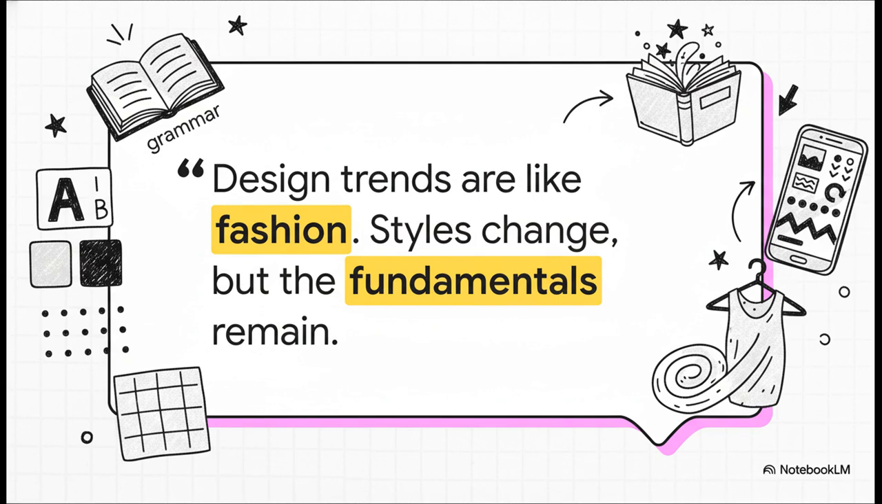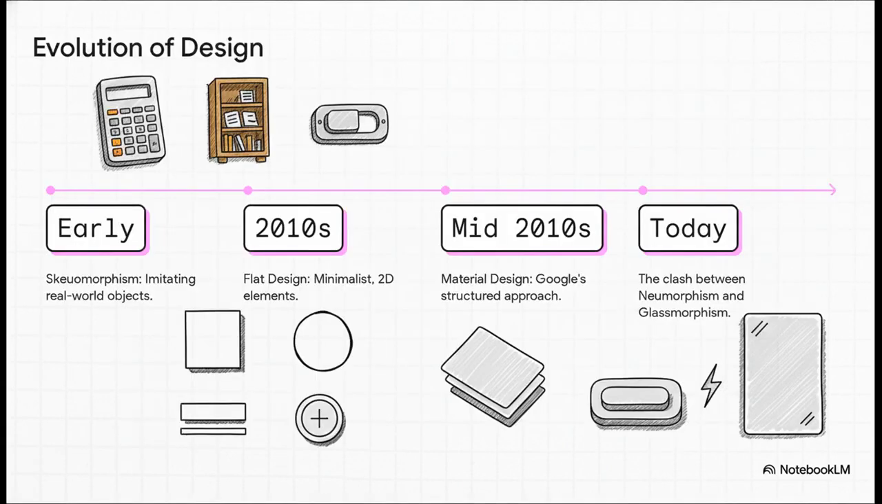Core design principles, things like hierarchy and contrast, they're like the grammar of a language. They just don't change. But design trends? Well, they're the popular novels written with that grammar. The stories change all the time, but the rules that make them readable, those always stay the same. And just like popular novels, boy, have design styles evolved.